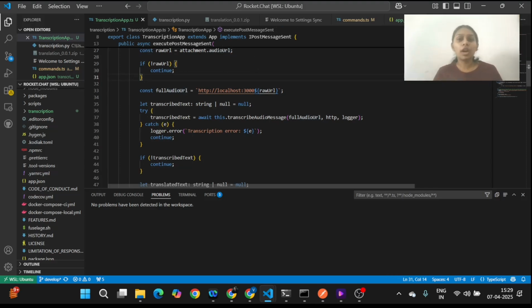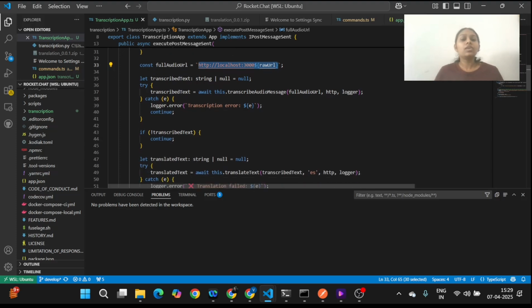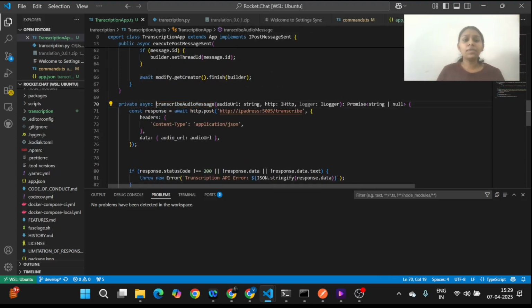Transcribing it will need the URL of the audio, and it has to be a complete URL. And I've appended localhost 3000 because currently my server is running on localhost 3000. So for transcribing, I've defined a user defined function, which is transcribe audio message. For making it simple, I haven't used any paid API services right now, and I want to make it as simple as possible, but also understand how transcription within a Rocket.Chat app works.